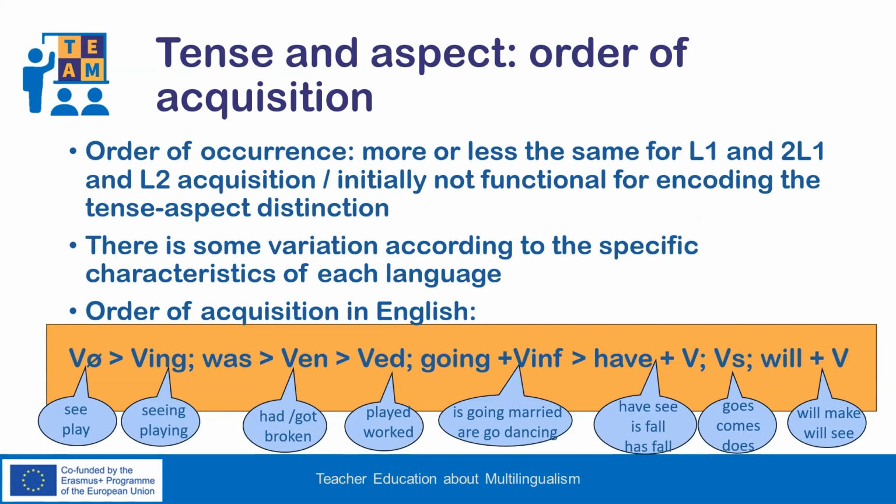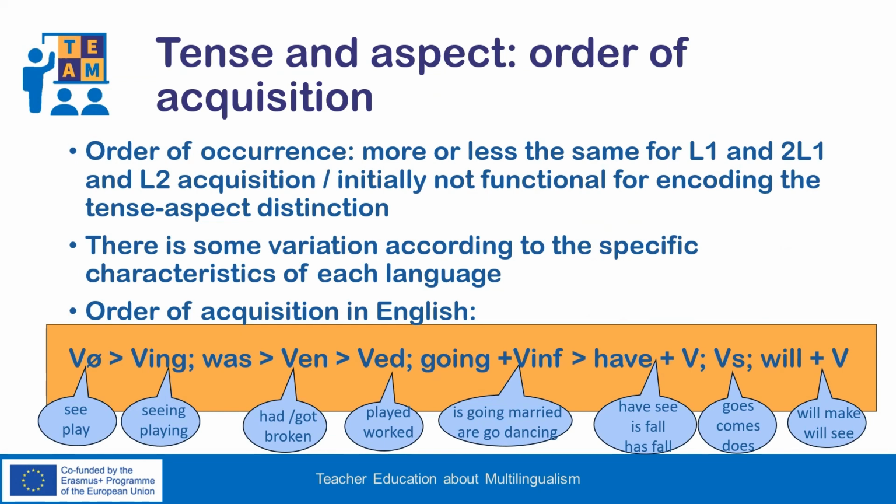If we want to mention some examples that illustrate the order of acquisition, we need to first consider that monolingual, bilingual, and second language acquisition present more or less the same pattern in the order of occurrence of the various verb types. Importantly, new forms are initially not functional for encoding the tense aspect distinction. In other words, even if morphologically correct, they are still ungrammatical when examined in relation to the context. Of course, there is variation according to the specific characteristics of each language.